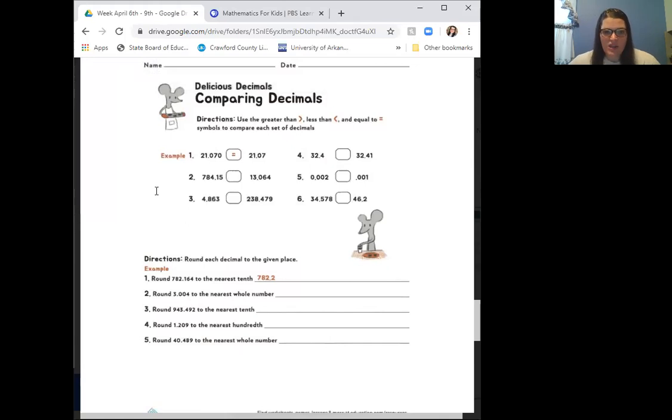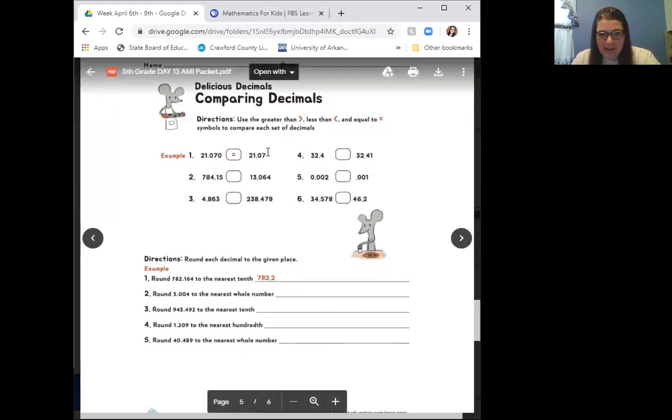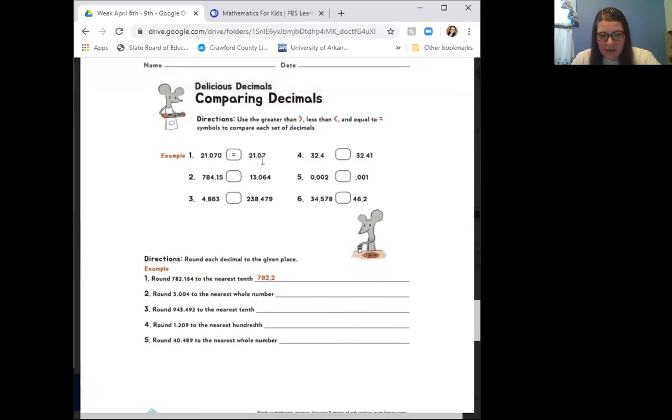Number 1 is 21.070, and the other number is 21.07. So 21.070 is equal to 21.07, because on the 21.07, we can know that right here is that imaginary 0. That imaginary 0 is right here by the 7. That makes 21.070 equal to 21.07.